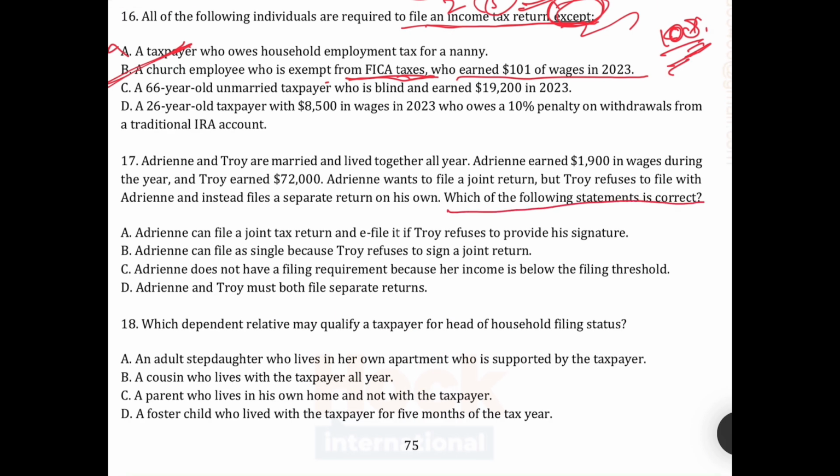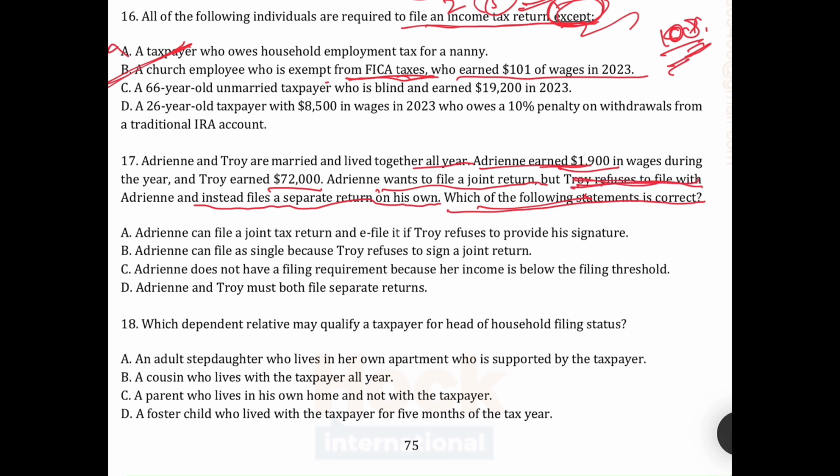Which of the following statements is correct? Adrian and Troy are married and have lived together all year, and then earn such amount during the year. Troy earned such amount and she wants to file a return, but Troy refused to file the return. Instead of filing a separate tax return on his own, which of the following returns applies? So she wants to, and he doesn't want to.